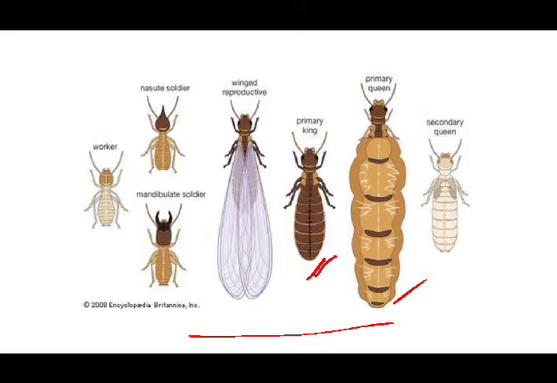Why does it happen? Simple: during the reproduction or during the nuptial flight, queens don't have such a huge abdomen. Suppose if they had such a huge abdomen, it would be impossible to fly in the air, right? So this inflammation of the abdomen happens in the queen only after the reproduction and after egg deposition.